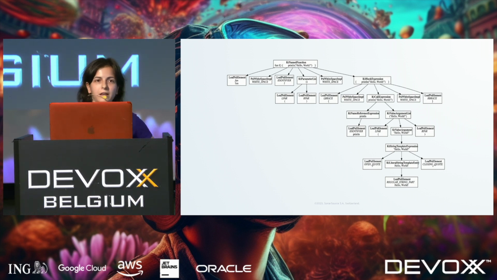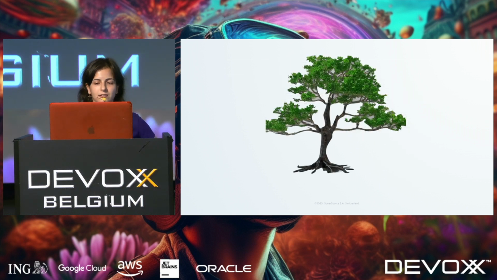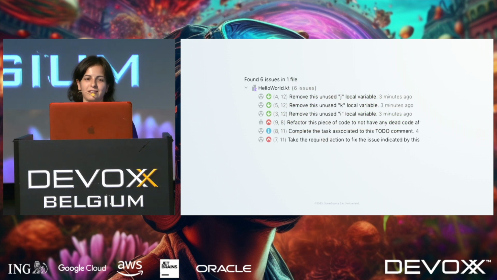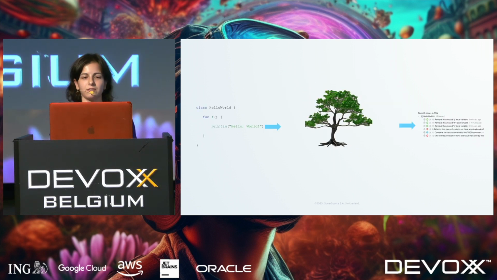And then we traverse this tree, find some patterns, and yeah, sometimes for people it's hard to understand what an abstract syntax tree is. So in this talk, we'll replace all the abstract syntax trees with AI-generated trees, so it's easier for you to spot. And then we'll take these trees and find some issues and generate the report. So static analysis is like this: traverse from your source code to the issues through AST.